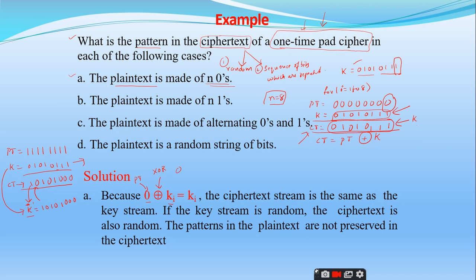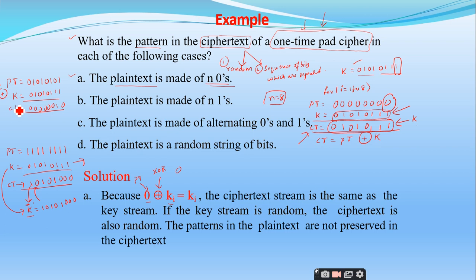Now the third case, plain text. Let us take the plain text as alternating zeros and ones. So the plain text will be 0 1 0 1 0 1 0 1. What is the key I have here? 0 1 0 1 0 1 1 1, right? What happens if I perform the exclusive OR operation over this? I will get 0 1 0, this is 0, this is 0 0 0 0, right?